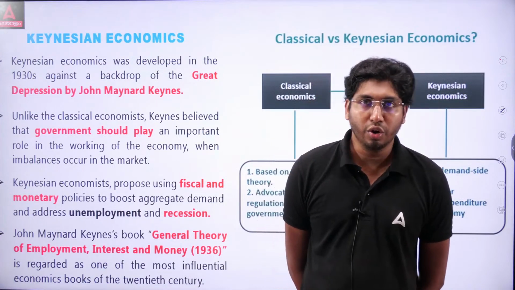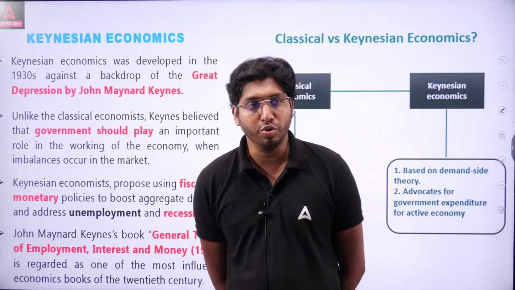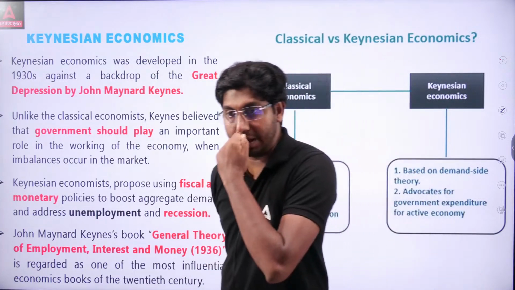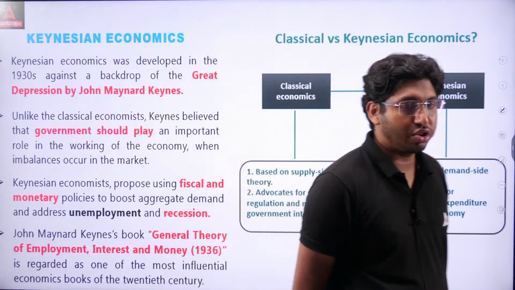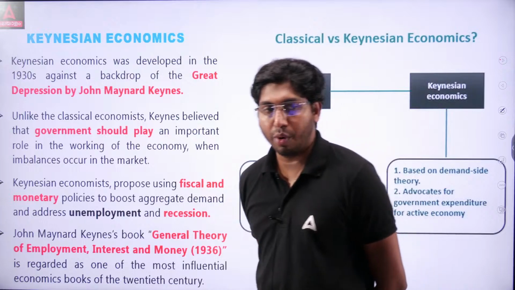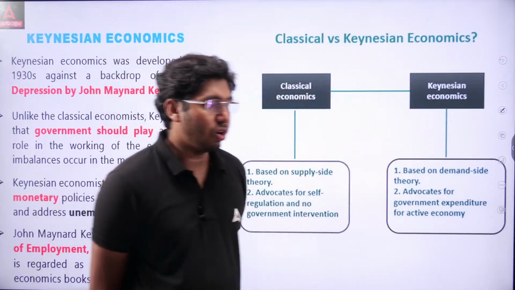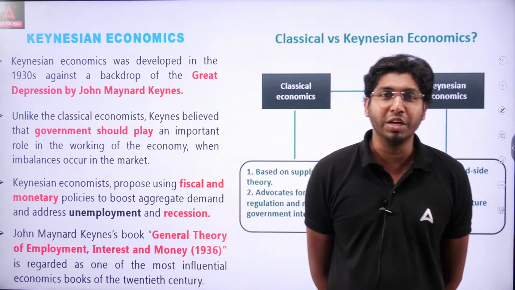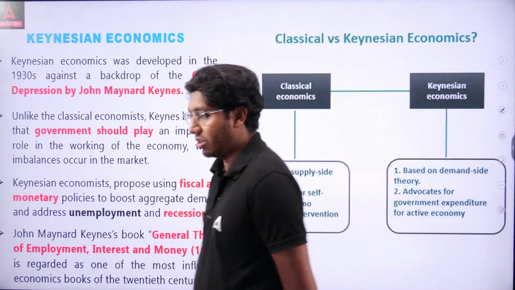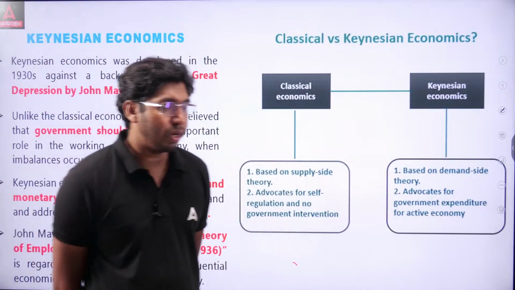John Maynard Keynes wrote a book, The General Theory of Employment, Interest and Money. It was written in 1936. The famous book of John Maynard Keynes.